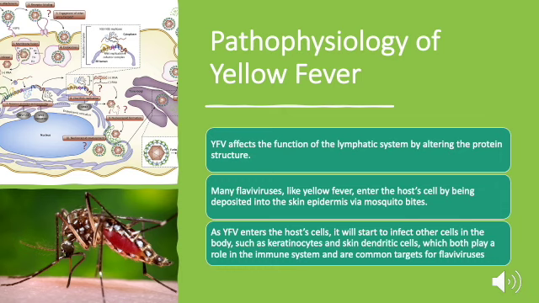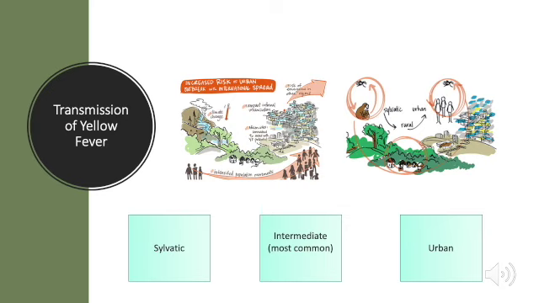Many flaviviruses, like yellow fever, enter the host cell by being deposited into the skin's epidermis via mosquito bites. As the flavivirus enters the host cell, it will start to infect other cells in the body, such as keratinocytes and skin dendritic cells, which both play a role in the immune system and are common targets for flaviviruses. Studies that have been conducted on yellow fever focus on the correlation between yellow fever virus and the tropical environmental factors such as temperatures, rainfall patterns, altitude, and mosquito distribution.